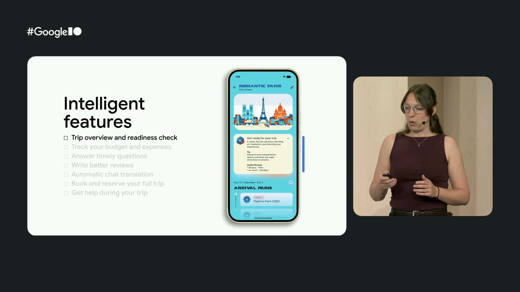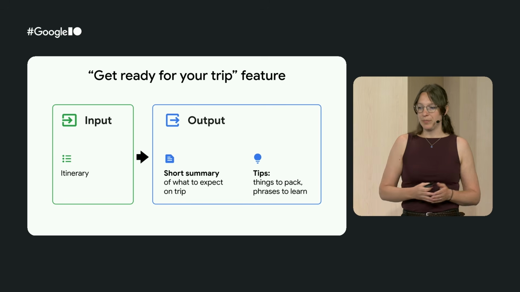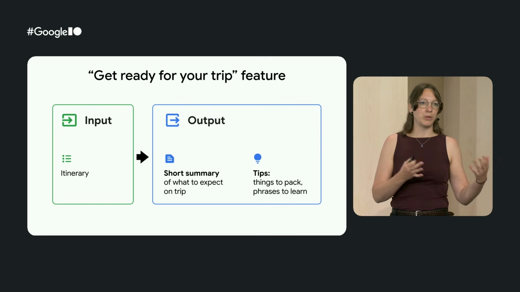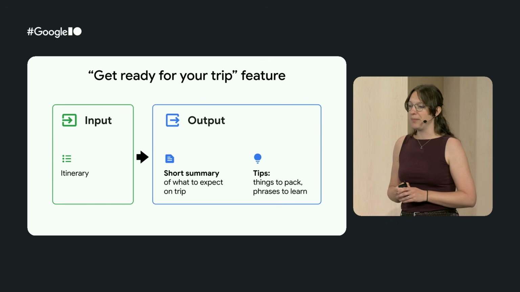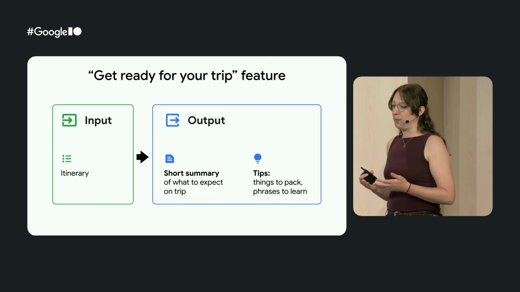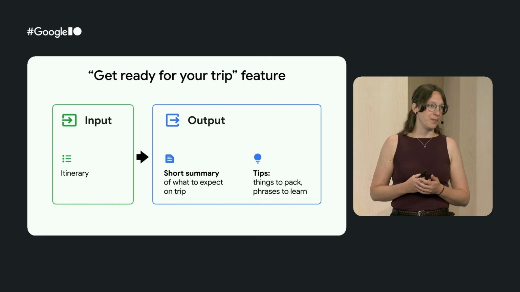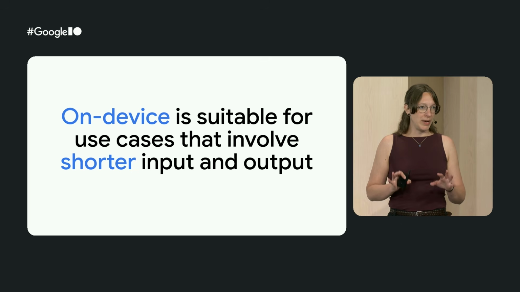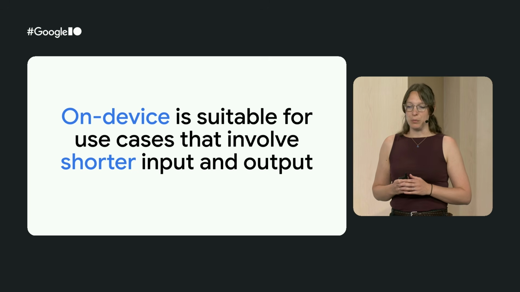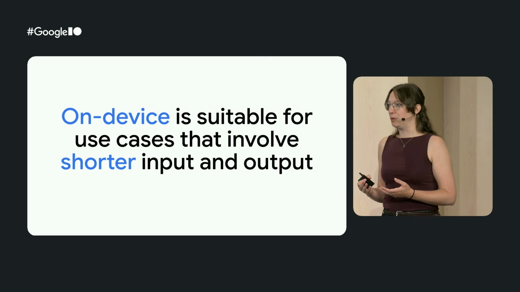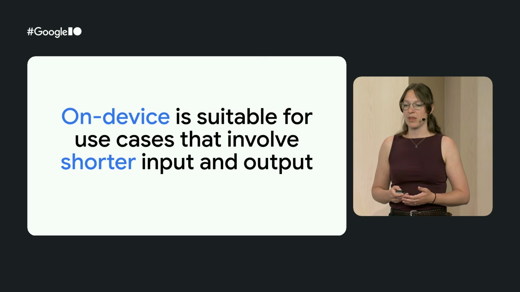For this, we'll access a model, give it some input, and get some output. In this case, we will give it the full trip itinerary, and as output, we will get a short summary, and some tips on things to pack and phrases to learn. This setup is a great candidate for using an on-device model. It has shorter input and shorter output, making sure that the on-device model can run really fast.